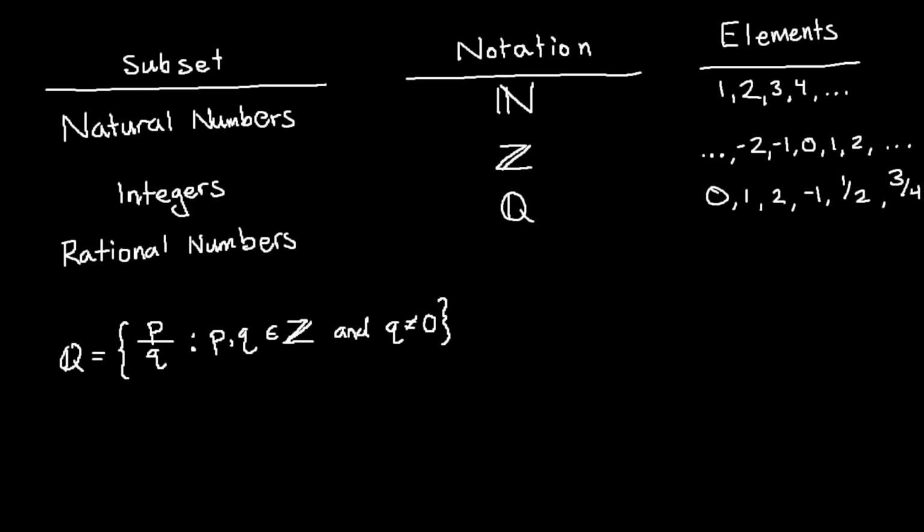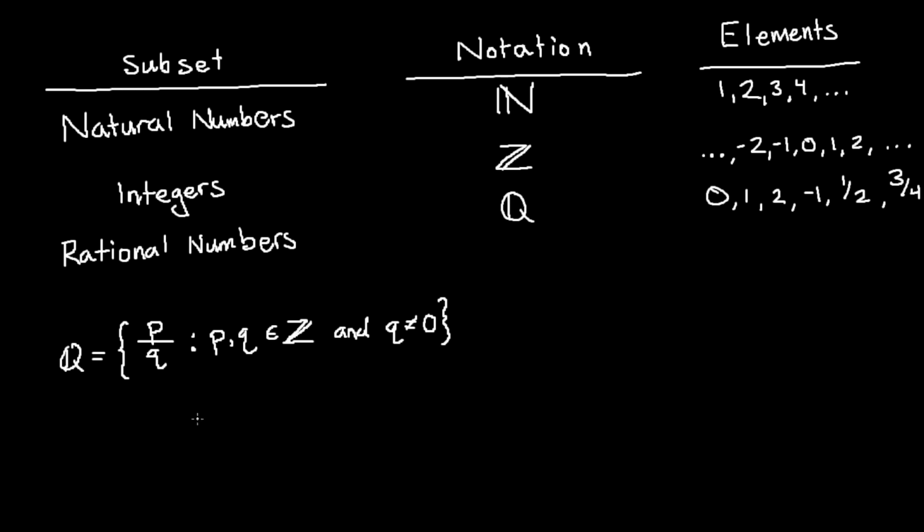It's good to sometimes visualize the rational numbers explicitly, as well as the integers and natural numbers. You could write them out as well. But we say that the rational numbers are all numbers in the form p over q, such that p and q are members or elements of the integers, and q is non-zero. So we can think of some examples.